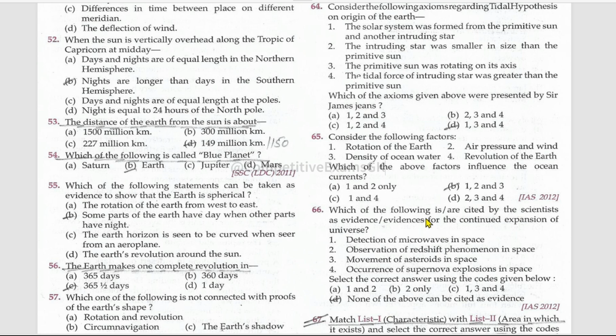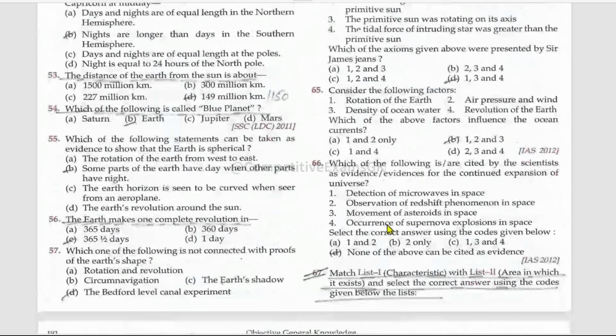Which of the following is or are cited by the scientists as evidence or evidences for the continued expansion of the universe? Which of these are correct? Detection of microwaves in space, no. Observation of redshift phenomena in space, no. Movement of asteroids in space, no. Occurrence of supernova explosions in space, no. Nothing.